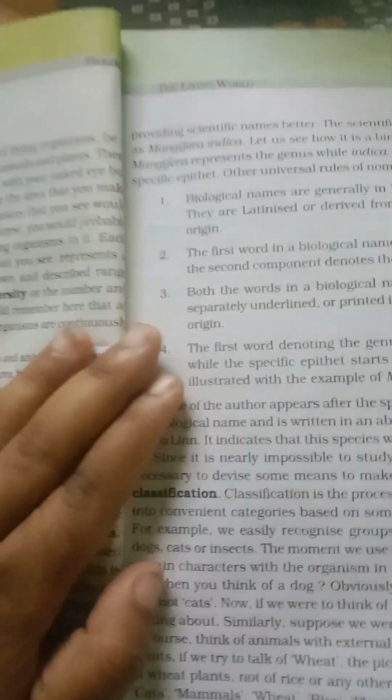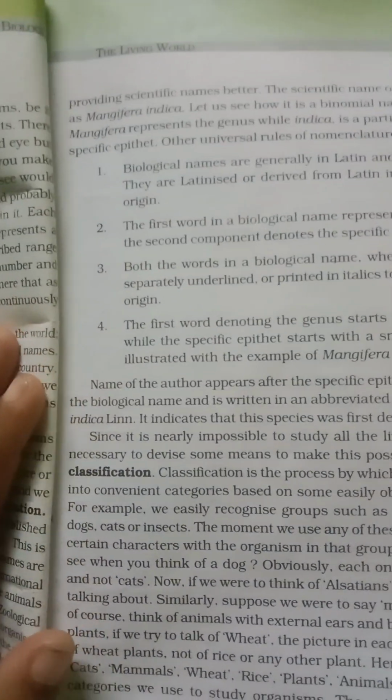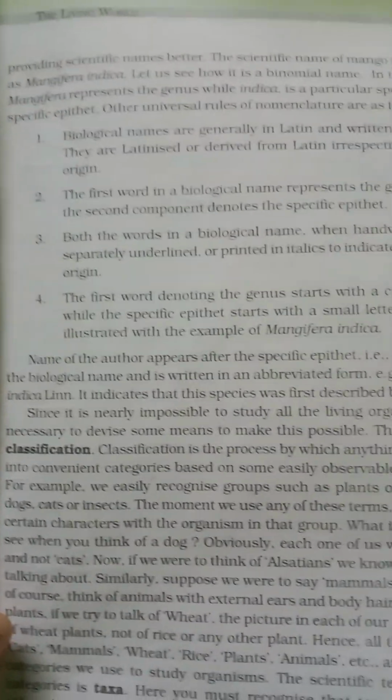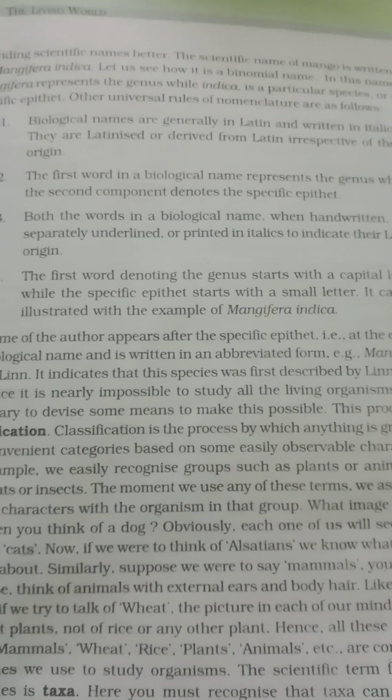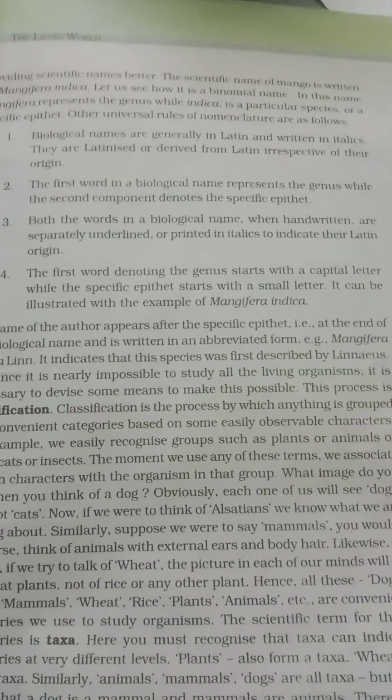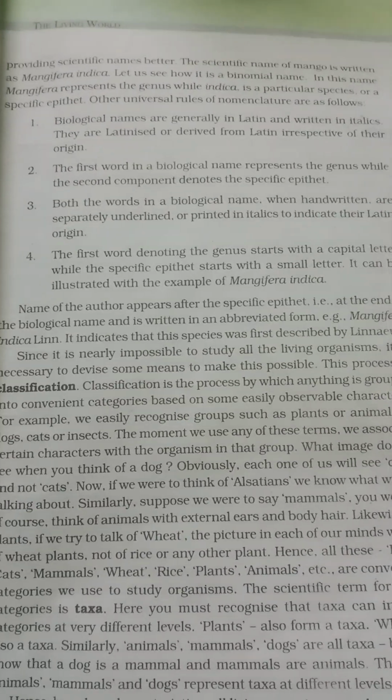This naming system using a two-component format was found convenient. Let us take the example of mango to understand the way of providing a scientific name better. The scientific name of mango is Mangifera indica. Mangifera represents the genus, while indica is the particular species, or the specific epithet.